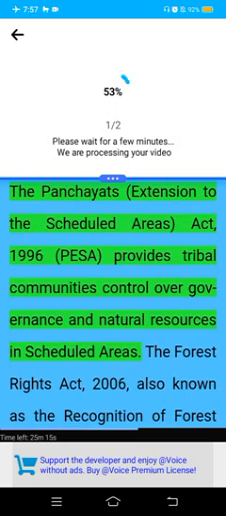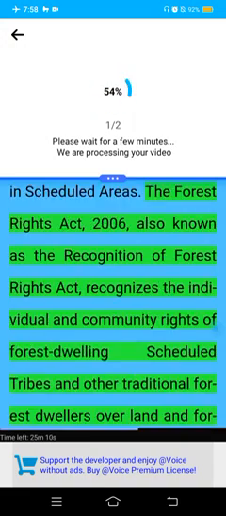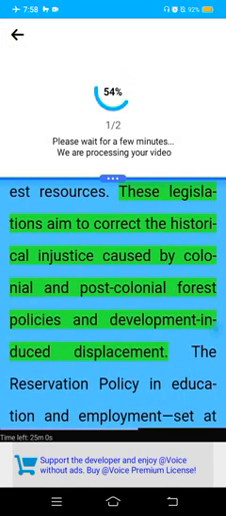The Panchayats (Extension to the Scheduled Areas) Act, 1996, PESA, provides tribal communities control over governance and natural resources in scheduled areas. The Forest Rights Act, 2006, also known as the Recognition of Forest Rights Act, recognizes the individual and community rights of forest-dwelling Scheduled Tribes and other traditional forest dwellers over land and forest resources. These legislations aim to correct the historical injustice caused by colonial and post-colonial forest policies and development-induced displacement.